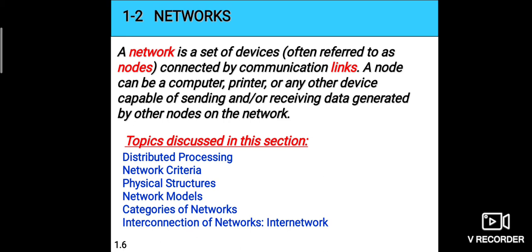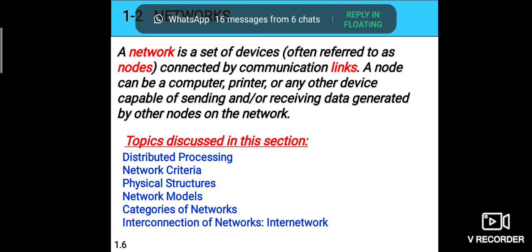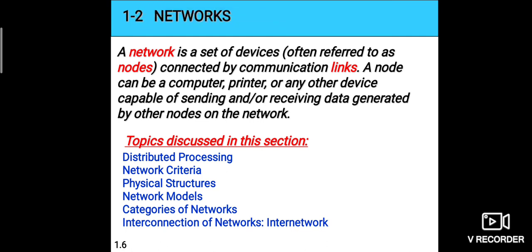The next important parameter to decide about network criteria is security. Network security issues include protecting data from unauthorized access, protecting data from damage and modification, and implementing policies and procedures for recovery from breaches and data losses. So these three parameters are very important for deciding a network. Next we come to physical structures.